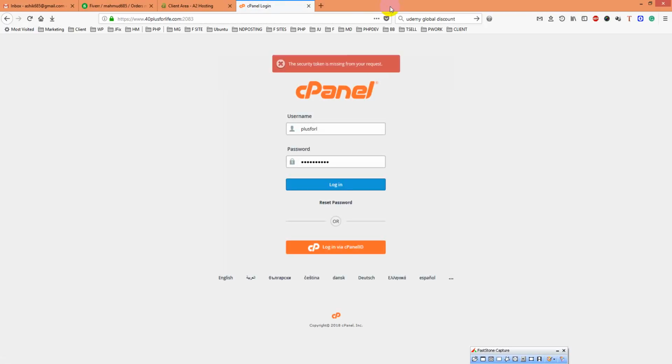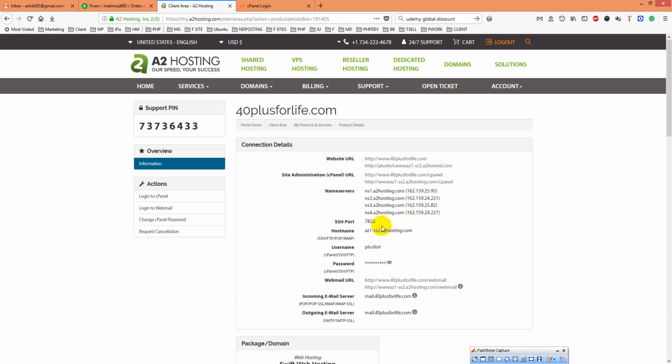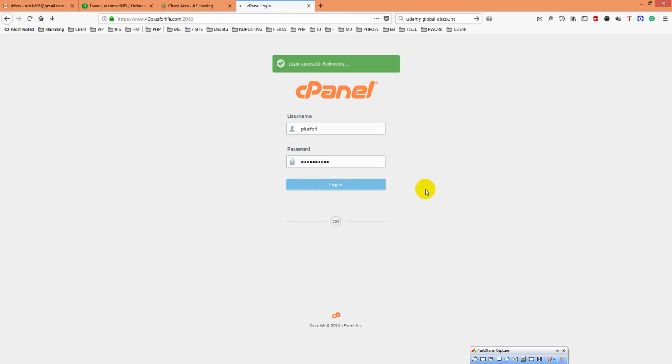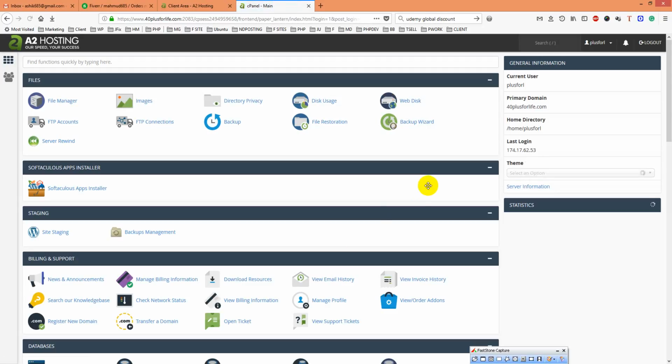And you just get a password. Here is your username, and here is your password. If you click on it, I just logged in. So after login, you gave me 4 sites to move.